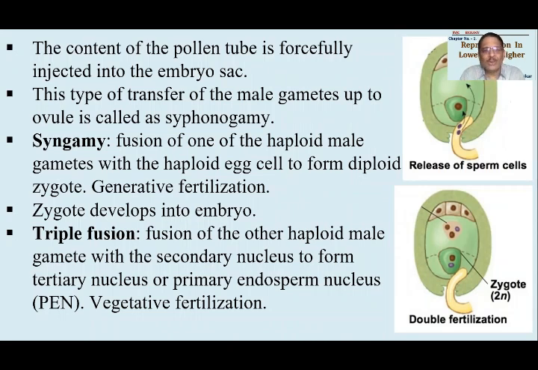ठीक है, and then you have to just add up, taking into consideration zygote कैसे बनता है. Zygote is made from haploid male gamete and haploid female gamete. तो half of male gamete plus half of female gamete, or half of male chromosome in diploid cell plus half of female chromosome in diploid cell will give you number of chromosomes in zygote. ठीक है, yes.